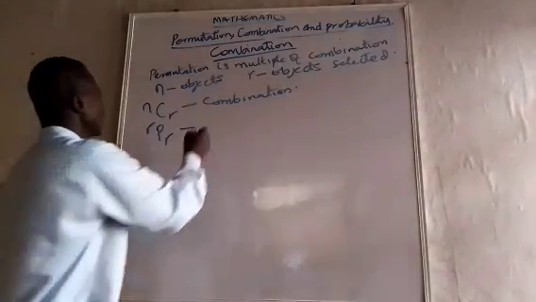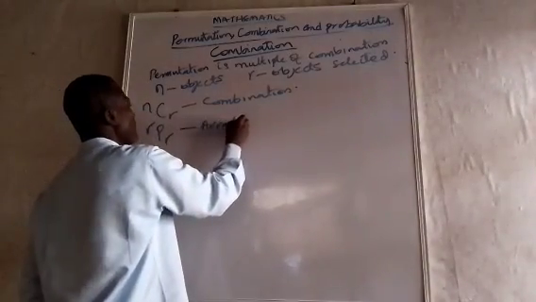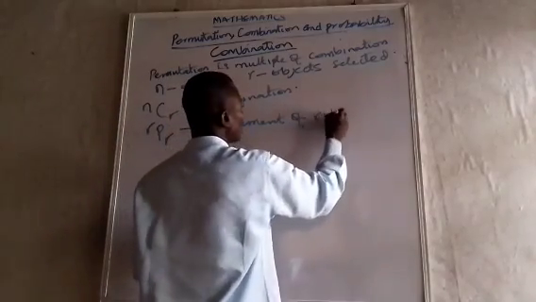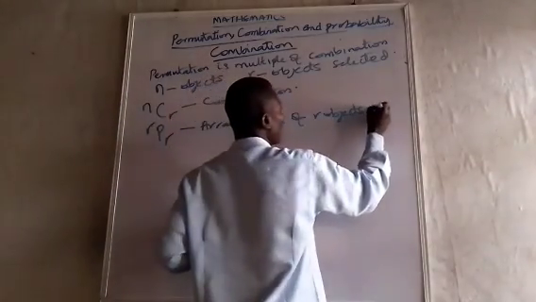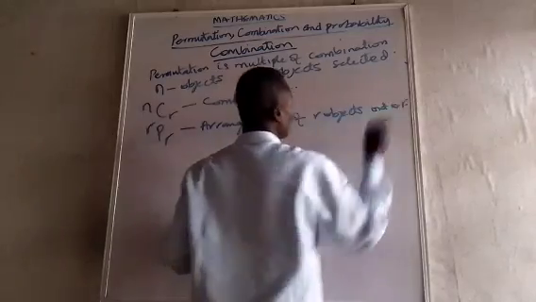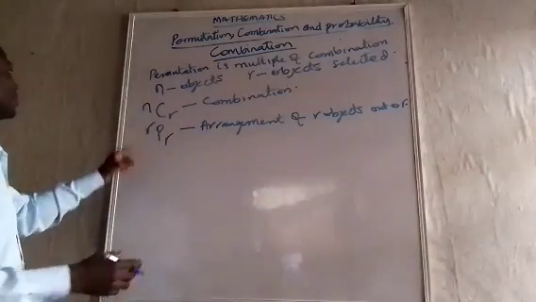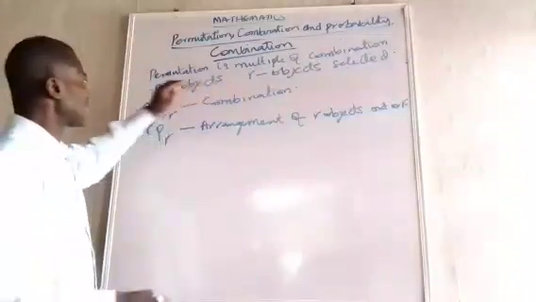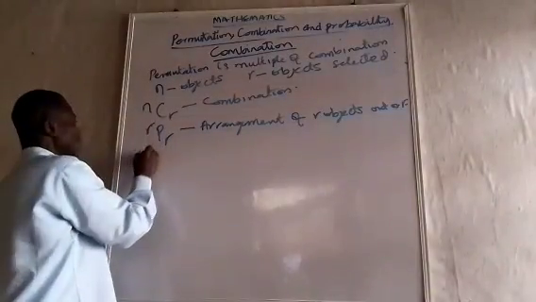And that is arrangements of r objects out of r objects. And if I want to arrange r objects out of n objects, it will be nPr.